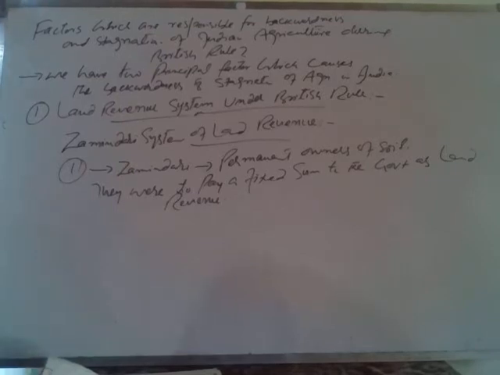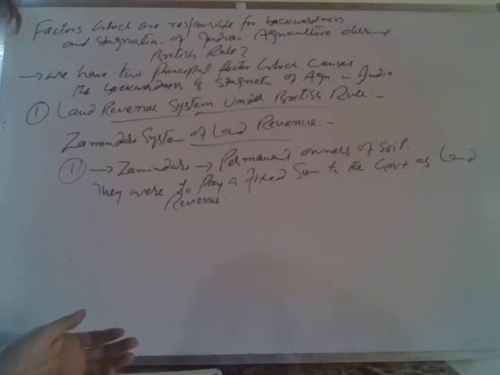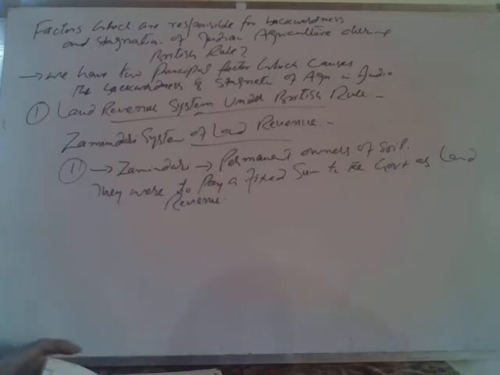The direct impact of this system of land revenue was that zamindars attempted maximum possible exploitation of tillers of the soil. Under this system, the zamindars were committing maximum possible exploitation. वो जबरदस्त जिस हद तक उनको चाहे वो टिलर्स, काश्तकारों पे जुल्म करते थे और कोई भी हिस्सा उनसे छीन लेते थे as their share.